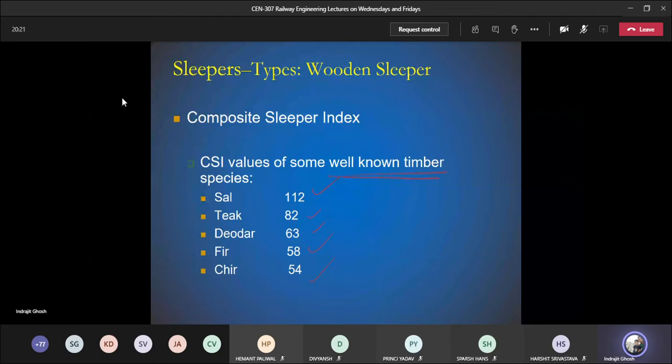What is that? If the CSI value is less than 82, you can understand that it cannot be used for the crossing section, and it cannot be used for the bridge section, because for the crossing section the minimum CSI is 94, for the bridge section it is 102, but for the normal track the minimum is 54. Now I am saying when CSI is less than 82, there should be a special arrangement. So you cannot directly use the wooden slipper. So what do you have to do?